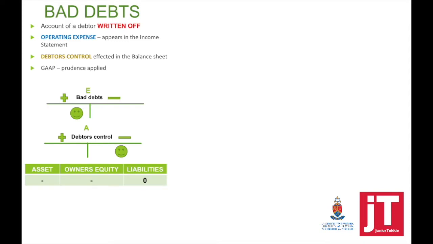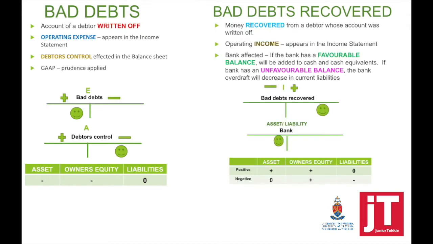Now it can happen that we've decided to write off a debtor's account as bad debts, but now we've recovered that money. When that happens, do not credit bad debts and say that our expense is going to decrease. Bad debts recovered must be opened. This is regarded as an income. So when a debtor whose account is written off, when that money is recovered, it means bad debts recovered is going to be credited, account debited, bank.